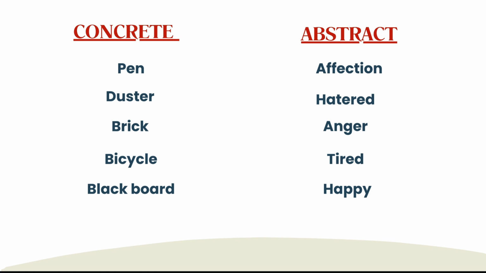No, right? You can only feel it. Anger, tired, happy. These are emotions which can be felt by us, but we cannot touch them physically. So I think you got the actual difference between concrete things and abstract things. Right, students?